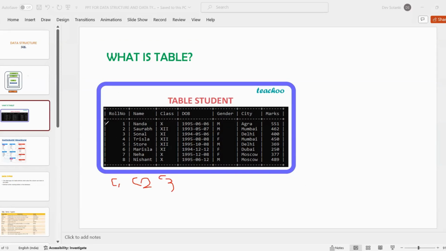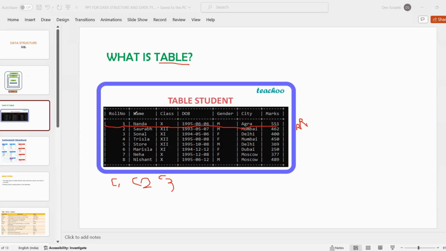If the data is in the form of rows in a horizontal direction, like this is row 1, then it is a row. So the combination of columns and rows is known as a table. Simple definition: the combination of rows and columns is known as a table.